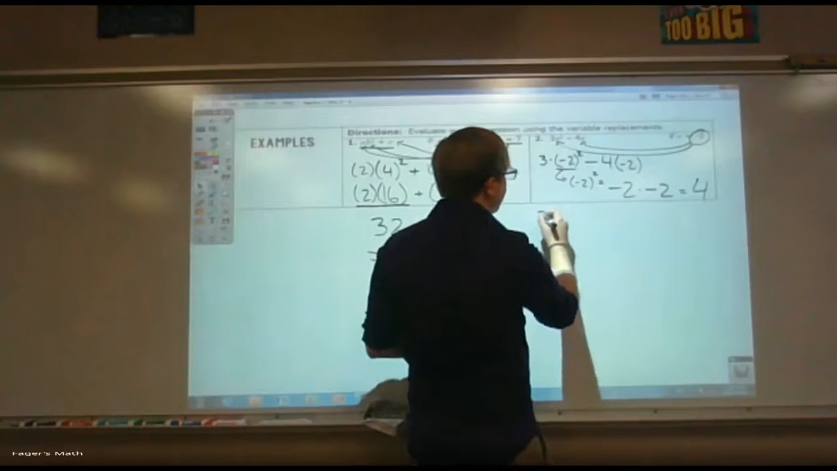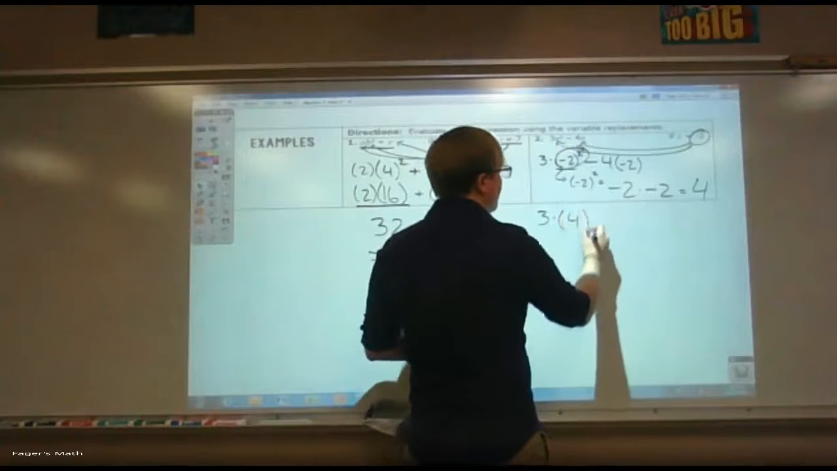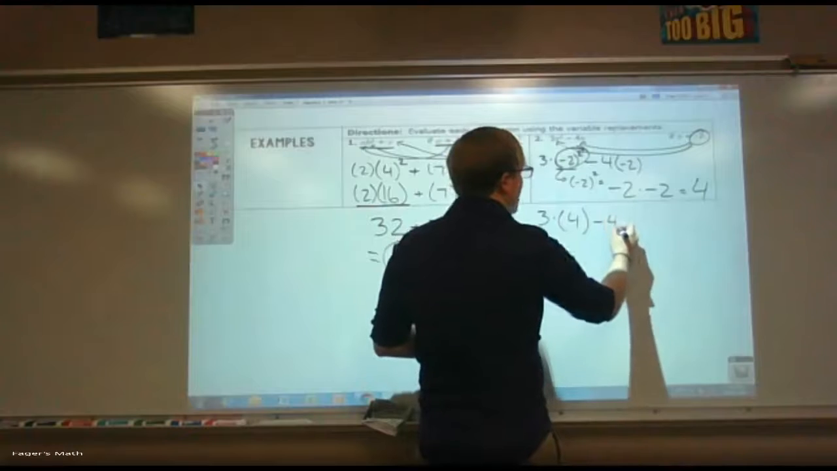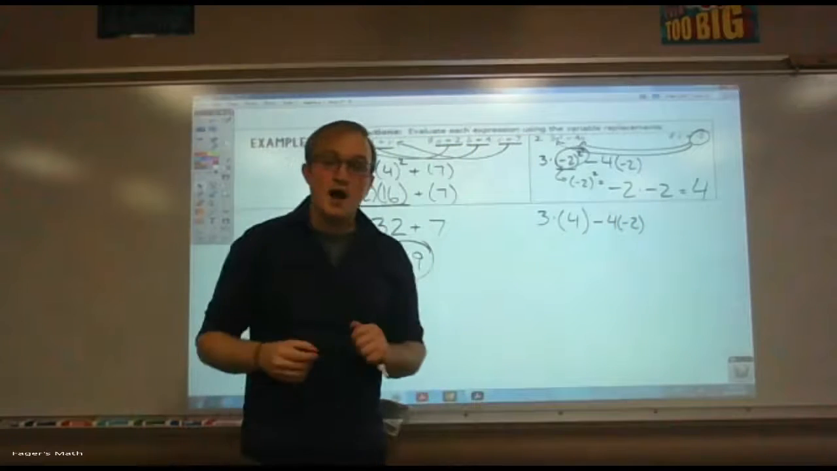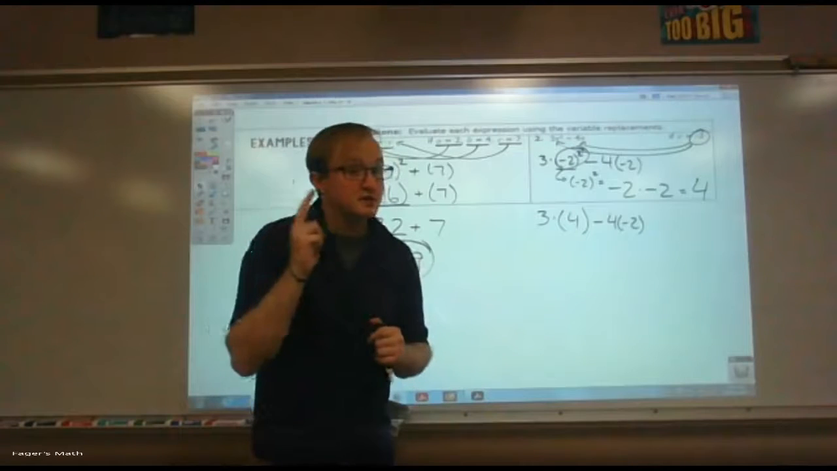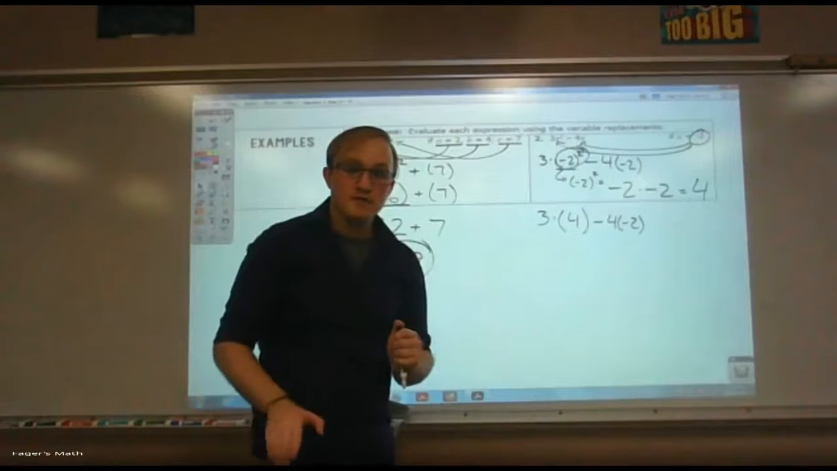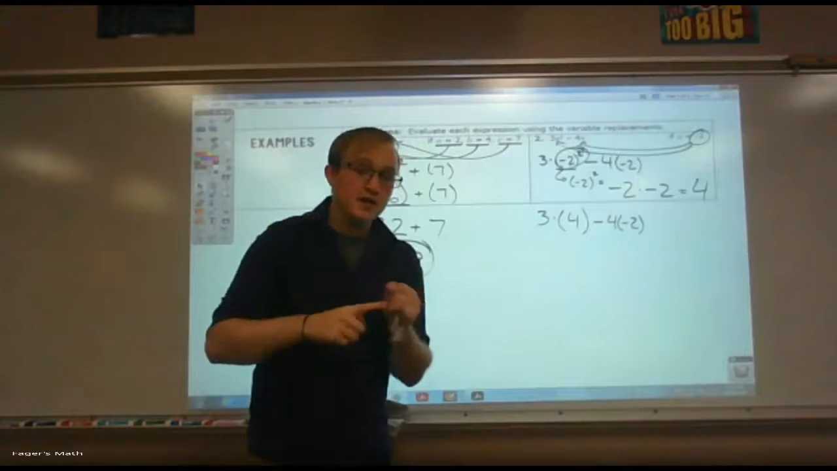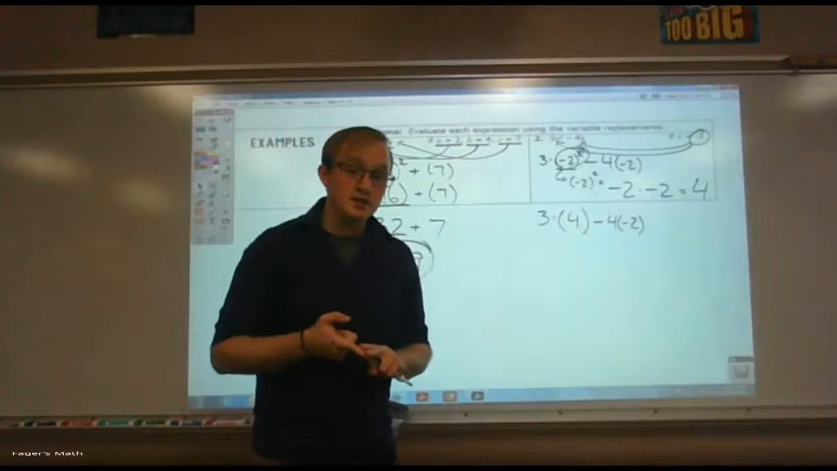Then after that, I've got 3 times what this was, because I did this, 3 times 4 minus 4 times -2. I'm about to pull a double whammy. I'm about to do 2 steps in one, but you can do the same thing. It's simple enough. We've gotten rid of the exponents. We didn't have parentheses to begin with. Now we move on to multiplication or division.